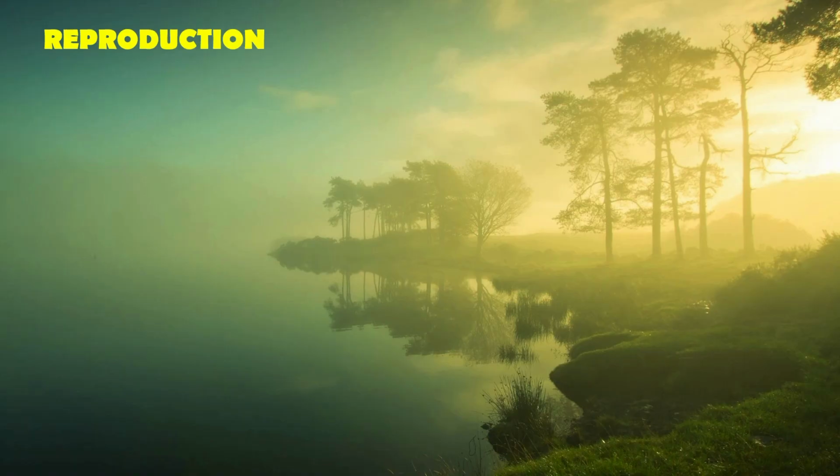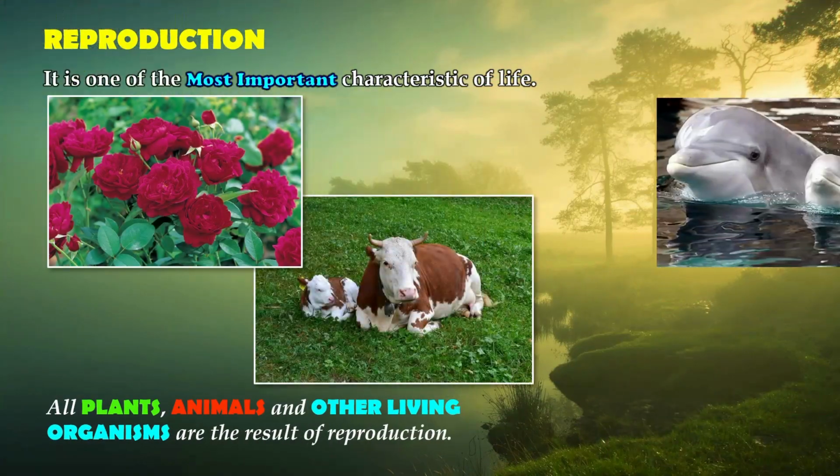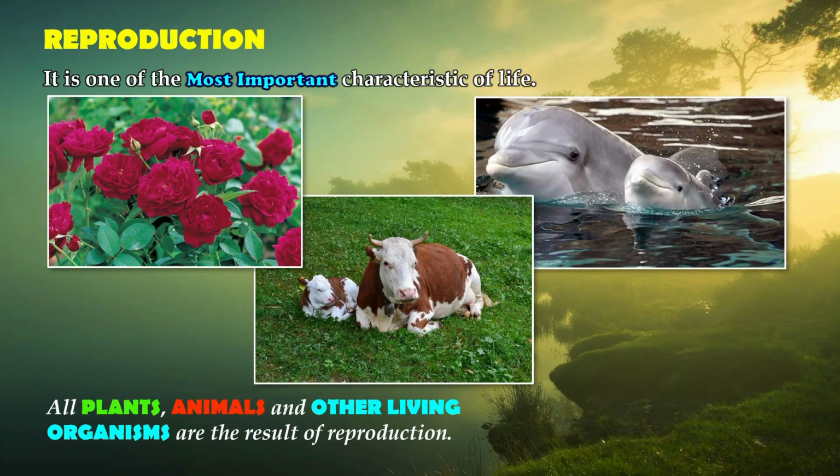Reproduction is one of the most important characteristics of life. Every living organism, whether it is a plant, an animal, or any other life form, has the ability to produce more of its own kind. As you can see in the pictures, plants grow new plants from seeds, animals give birth to young ones, and even aquatic animals like dolphins reproduce to continue their species. All the living beings we see around us today exist because their parents reproduced. So, reproduction helps in maintaining life on Earth by ensuring that living organisms create the next generation.